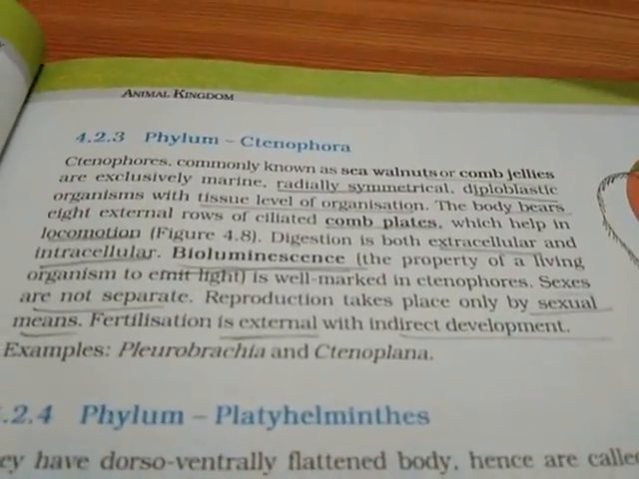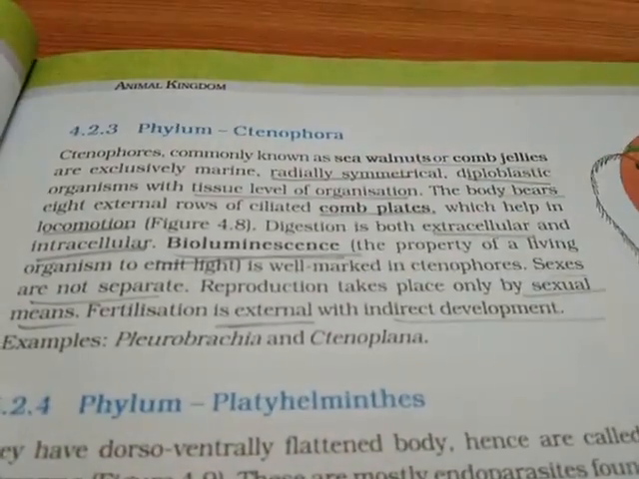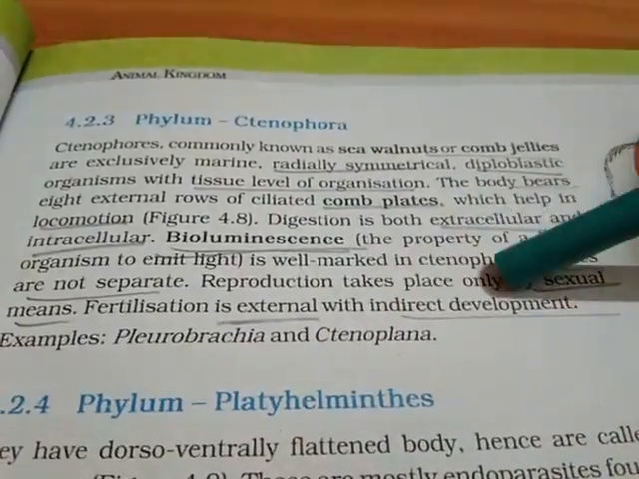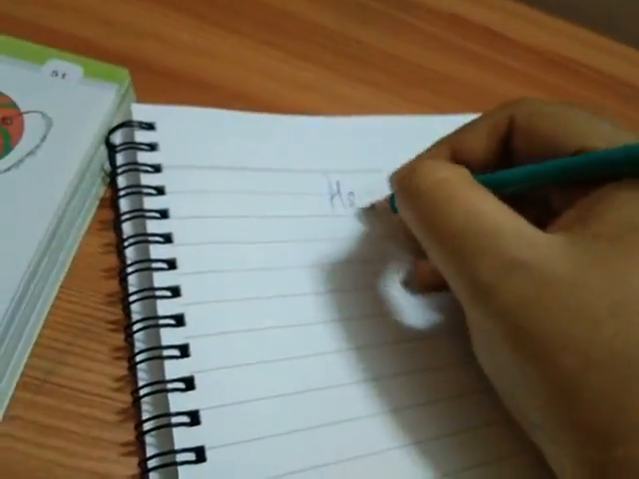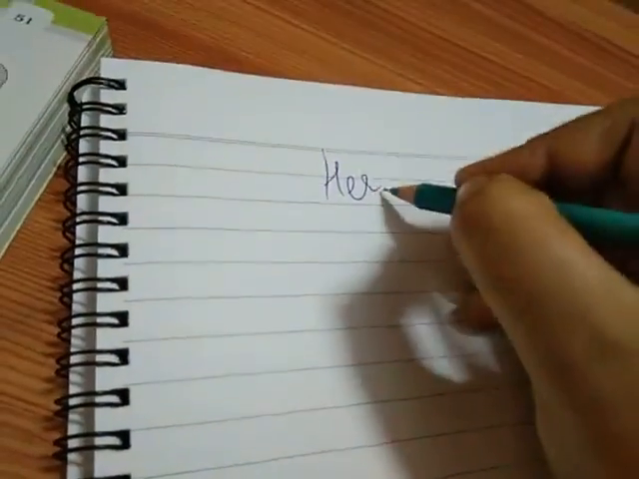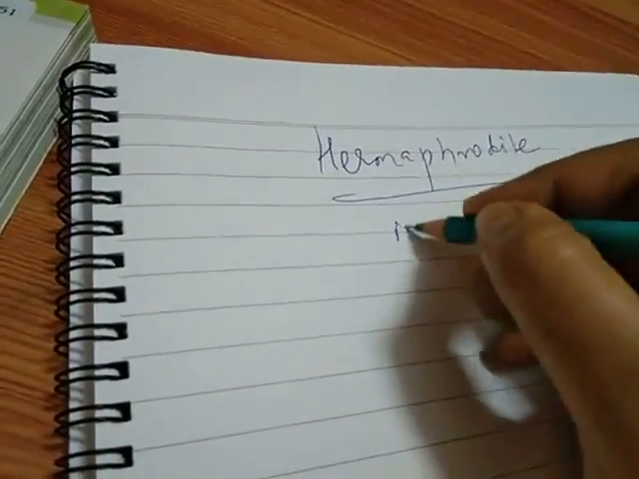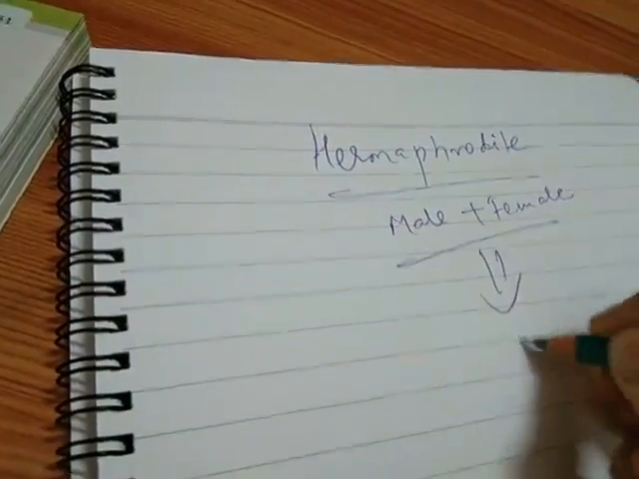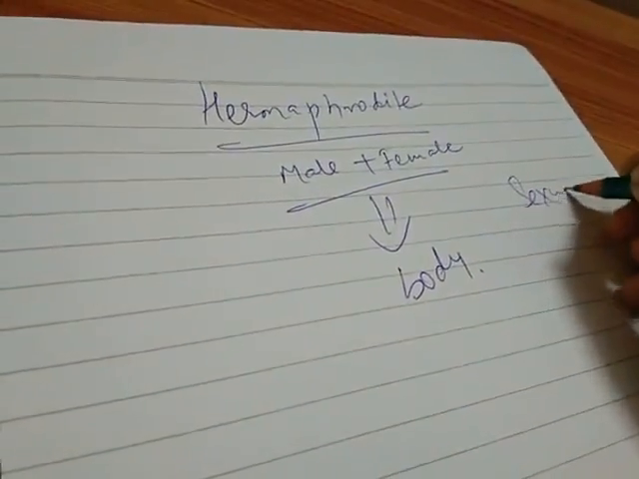Natural lights. Sexes are not separate. When they say sexes are not separate, it means they are hermaphrodite, but the reproduction takes place through sexual means. Now let me explain one thing over here. When they say an organism is hermaphrodite, that is, male plus female sex organs are found in the same body, but they still reproduce sexually.